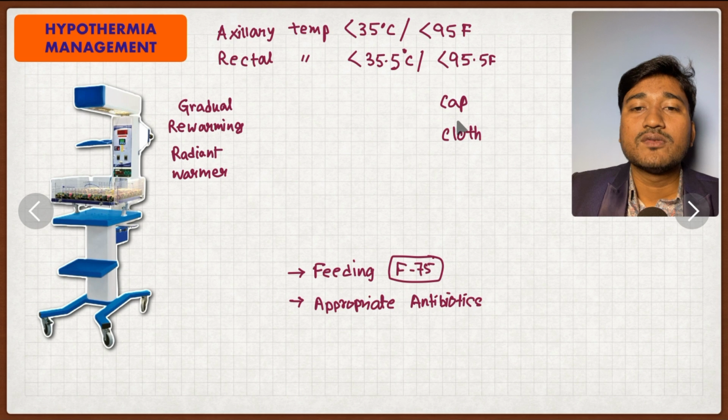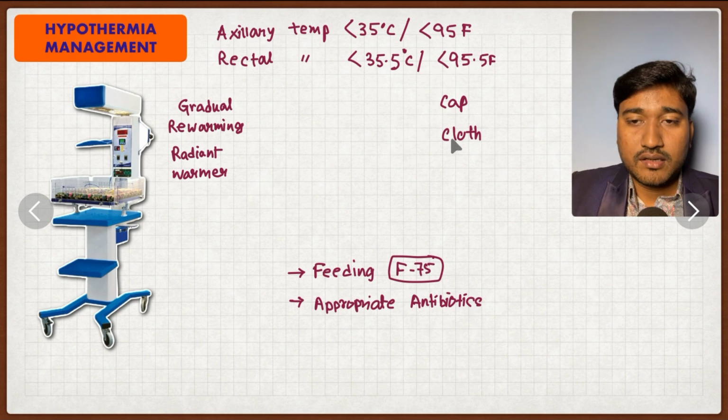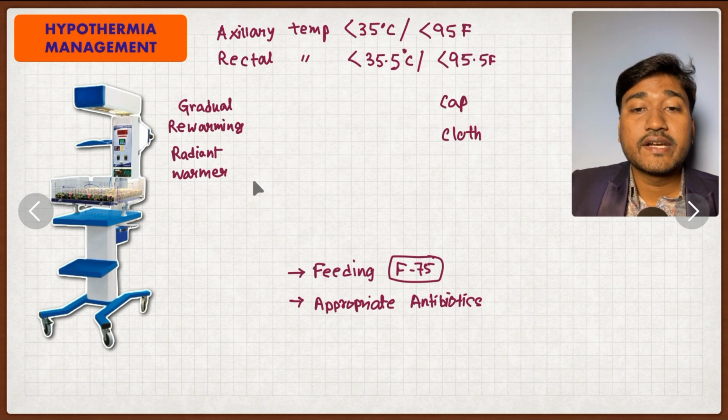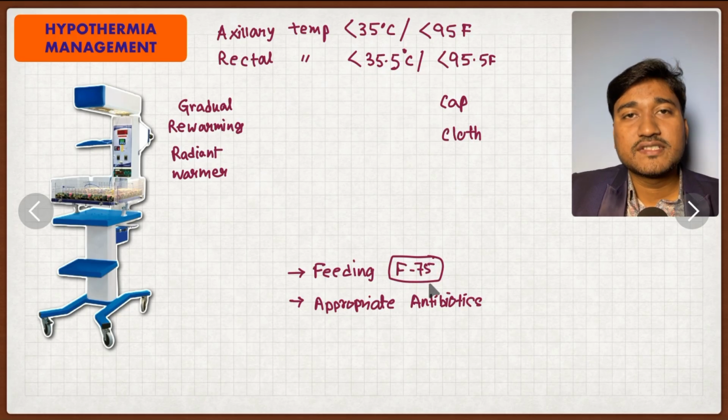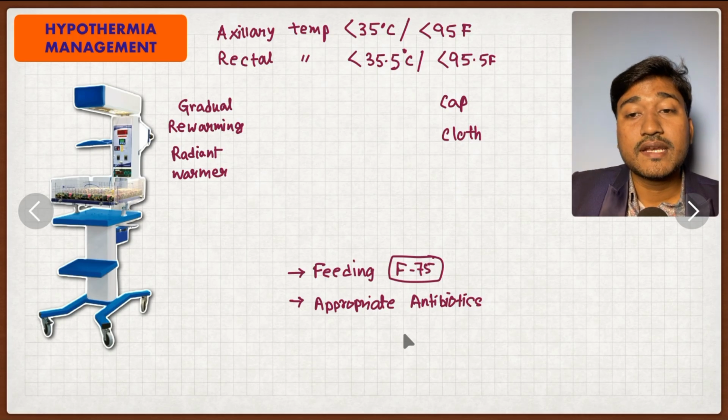And after that, from the start, apart from the radiant warmer, you have to use a cap and cloth on the baby, and feeding should be started with F75. And remember, hypothermia and hypoglycemia go hand in hand. Hypothermia, hypoglycemia, dehydration, these go hand in hand, and also infection is usually underlying. Because of this, antibiotics should be given.